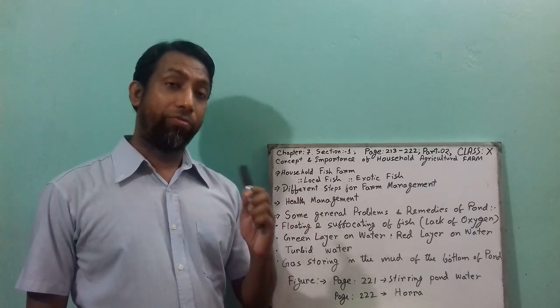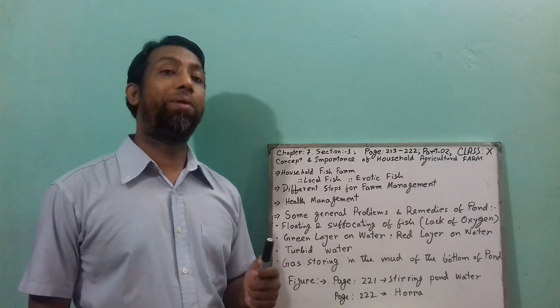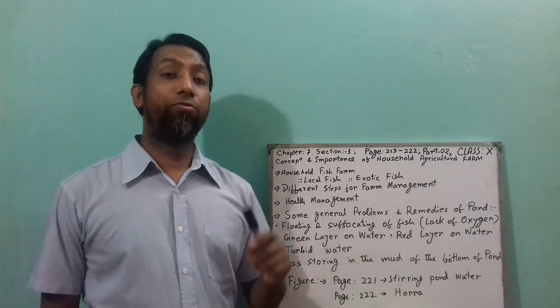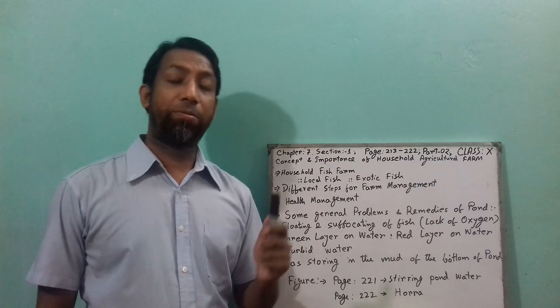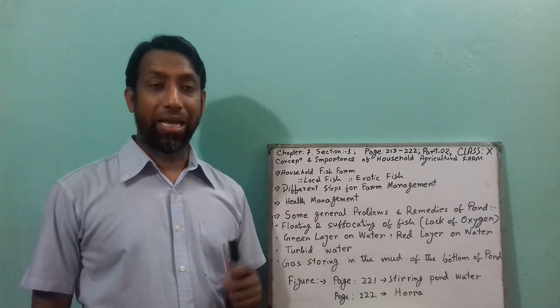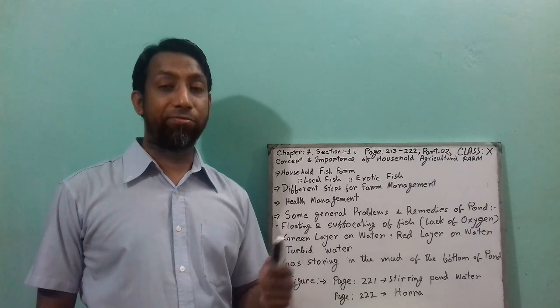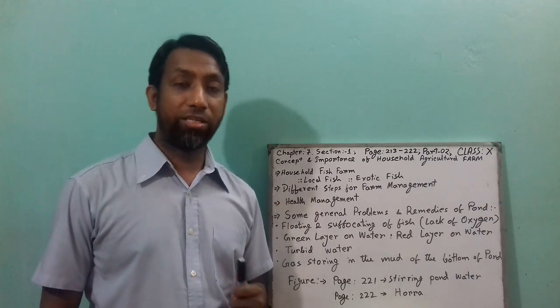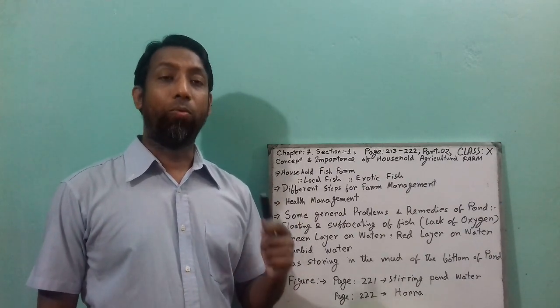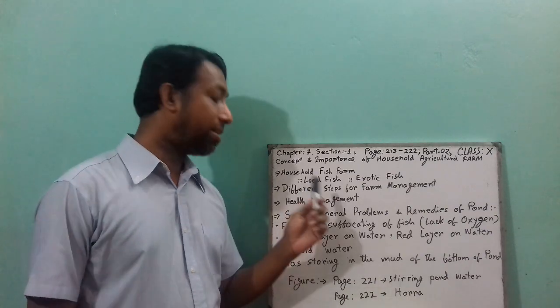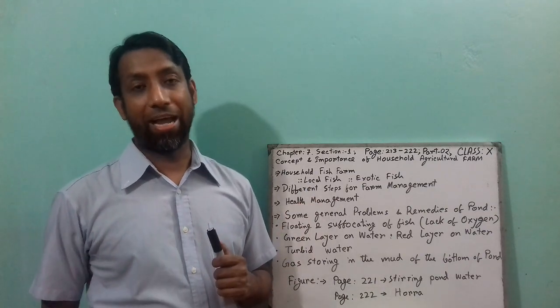So if you find any abnormality in the pond, you have to follow the treatment and prevention as well. And if it is an epidemic condition, then you have to take advice from the fisheries officer and work accordingly with that fisheries officer's advice.